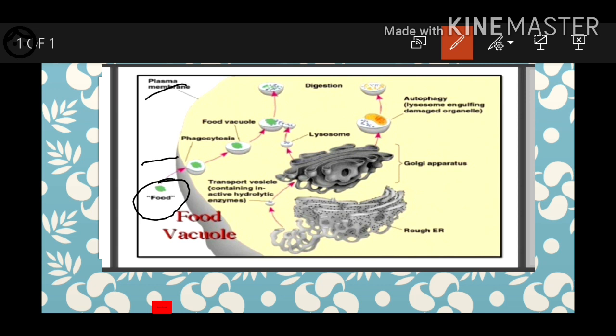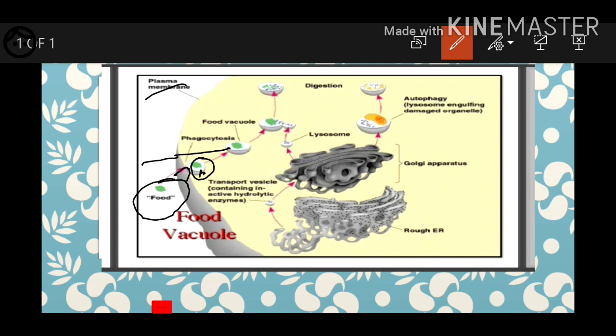Now the food is required by the cell, right? How does that enter into the cell? By the process called phagocytosis. When that enters into the cell, some area of the plasma membrane will detach from here and form a vacuole like this, right? Inside it has the food.